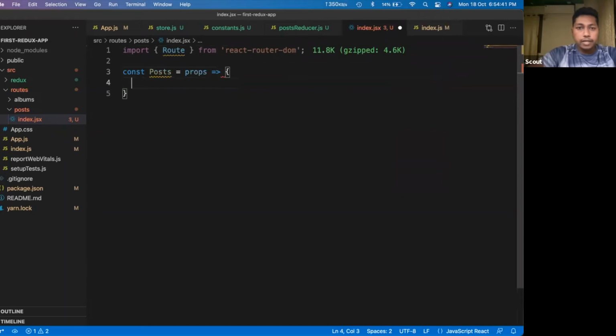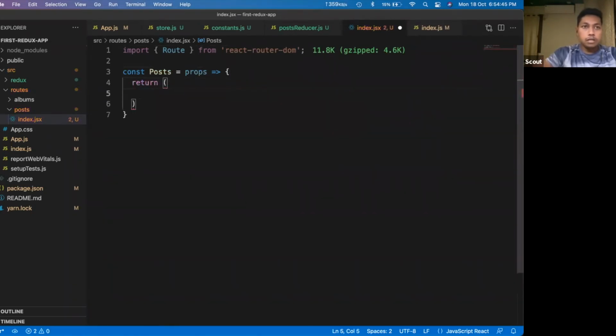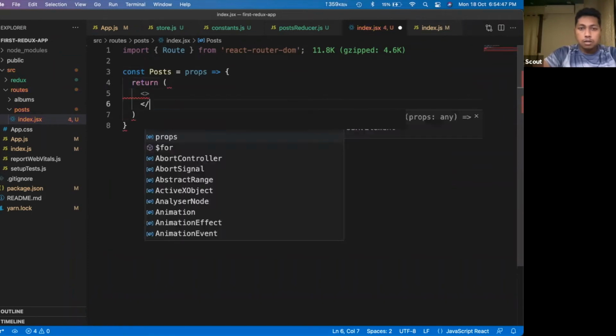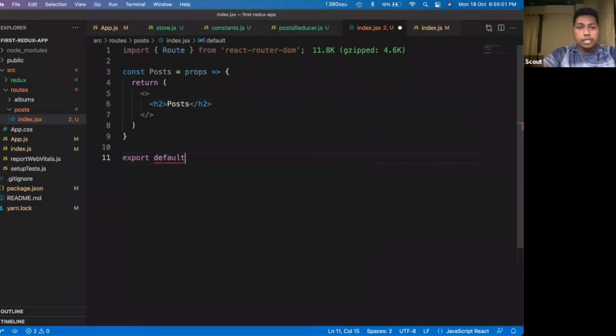I would define it as an arrow function which would return something called posts inside a header tag. Let's export this constant here, posts.